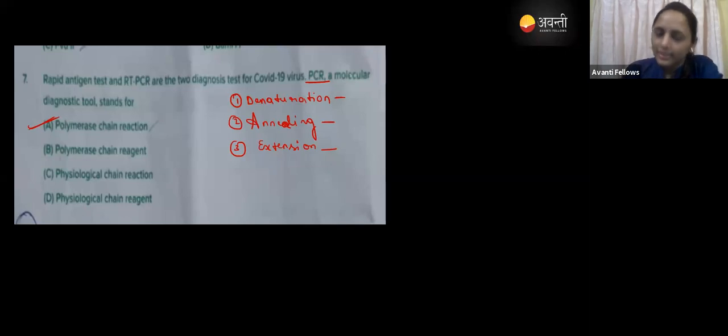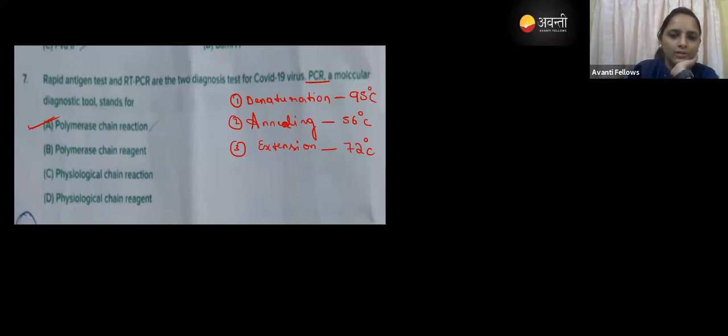Yes. The denaturation process is at 95 degrees. When it comes to annealing, it is at 56 degrees. When it comes to extension, that is at 72 degrees Celsius, right? Can you tell me which enzyme we are going to use in the PCR? Which enzyme we are going to use in the PCR, guys? Which enzyme?